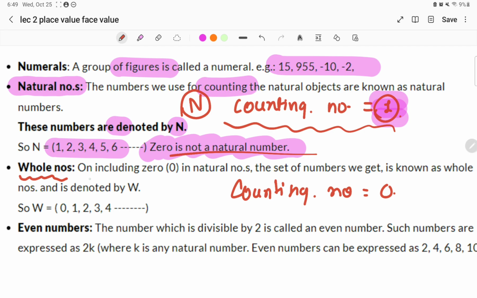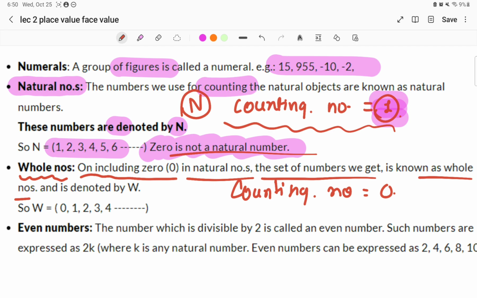On including 0 in the natural numbers, the set of numbers we get is the whole numbers. So 0 plus natural numbers are whole numbers, and the start of the whole numbers is 0: 0, 1, 2, 3, 4, 5, 6.